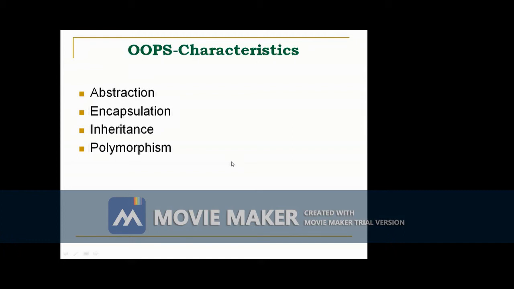Polymorphism means one thing in more than one form. So C++ supports polymorphism. We know operator overloading and function overloading. In C++, function overloading and operator overloading come under polymorphism. That is also called static type polymorphism. Java supports dynamic type polymorphism also.